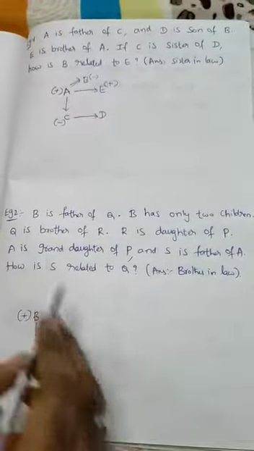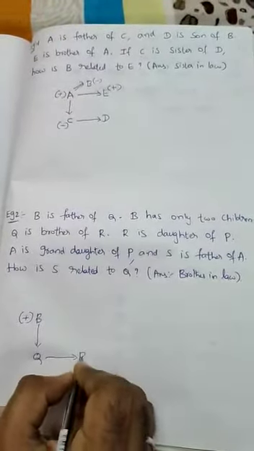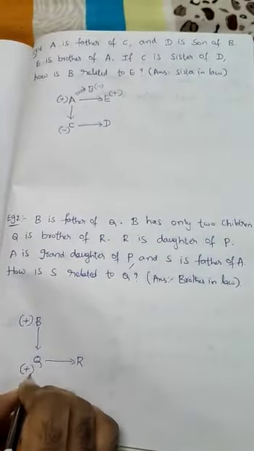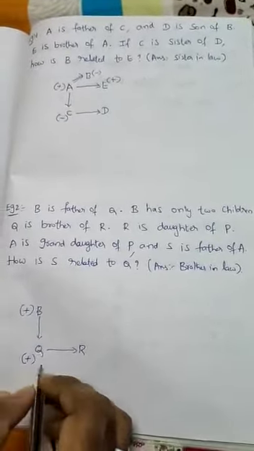Q is brother of R. So here we are getting this one. Q is the brother means here we will mention it as positive. Q is the brother of R. And R is the daughter of P. R is the daughter of P means what?